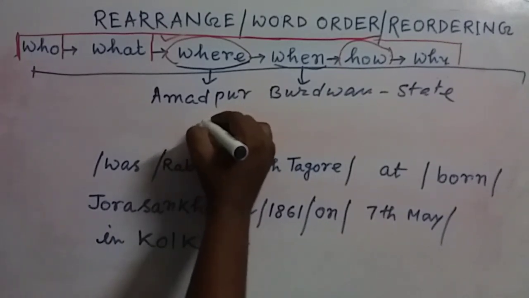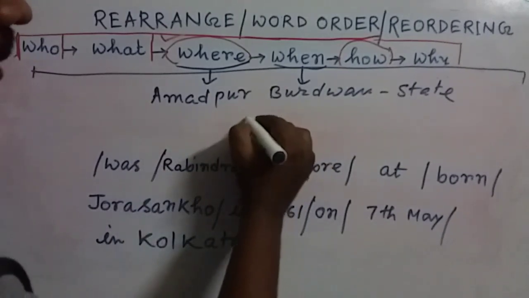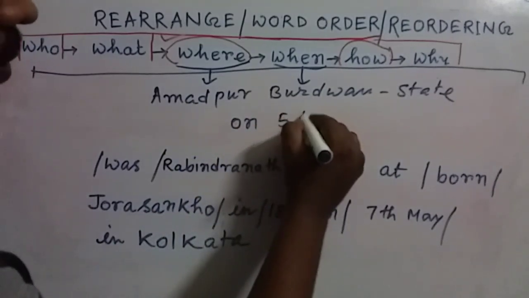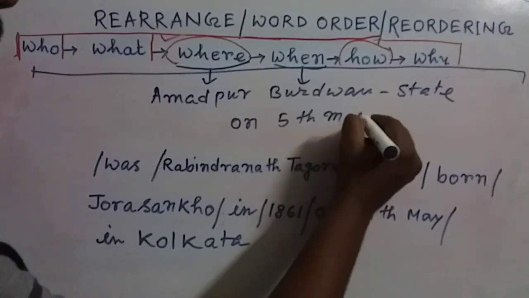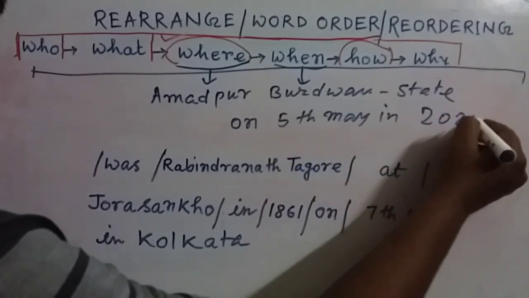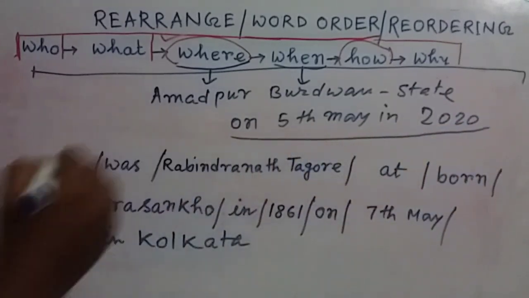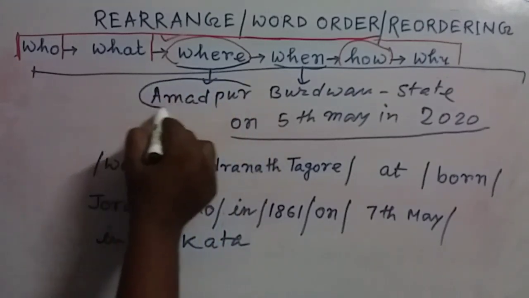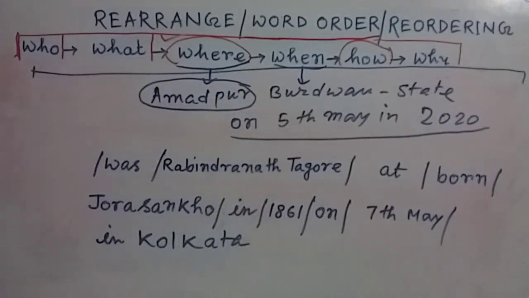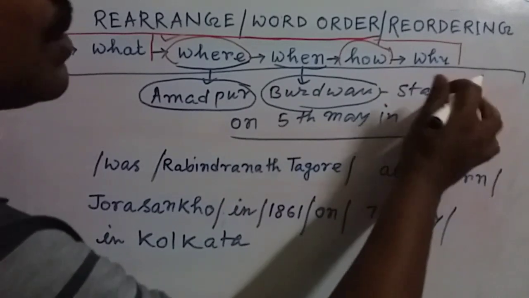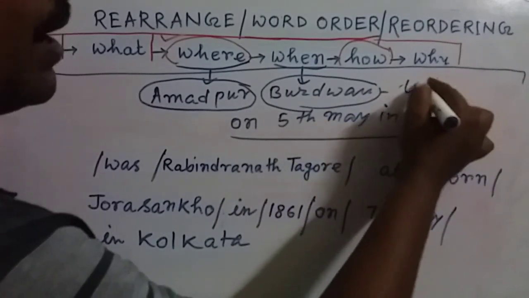Suppose first of all you got a date, on 5th May in 2020. That means in these two parts, here you can see there is the name of a village, there is the name of a district, and there is the name of a state. Here we can write down West Bengal.